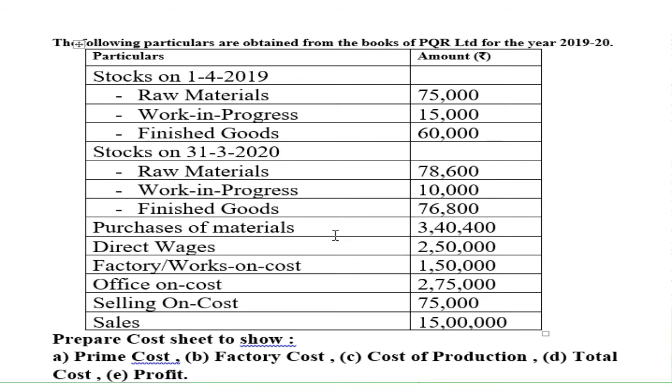Next, the purchase of materials, direct wages, and factory or works on cost. On cost means expenses, that is works expenses or factory expenses. Office on cost means office expenses. Selling on cost means selling expenses. And sales is 15 lakh. Prepare a cost sheet to show prime cost, factory cost, cost of production, total cost and profit.